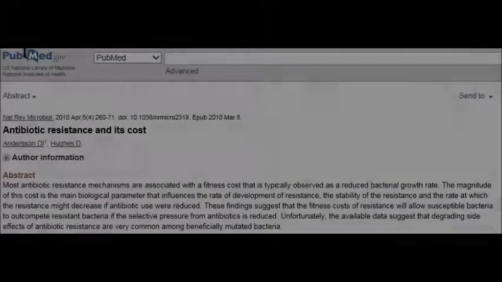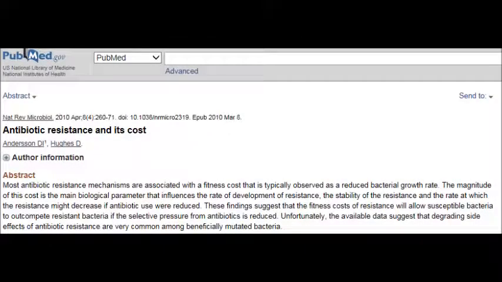In addition, in the article Antibiotic Resistance and Its Costs, published by Nat Microbiology in 2010, the author reports that most antibiotic resistance results in a degradation of fitness, therefore resulting in the loss of new genetic information. The author reports that most bacteria, when coming under environmental stress and becoming adapted due to mutations, actually lose their specificity and fitness due to the loss of new genetic information. This is because the loss of new genetic information has degraded the production of the protein and caused the functionality of that protein to be either degraded or terminated.